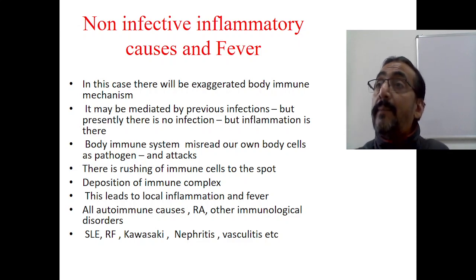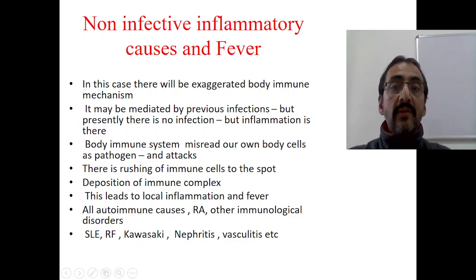These antibodies are produced by the body immune system only, but the stimulus for production of these antibodies is a previous episode of viral fever. That previous viral fever attack causes over-excitation of the body immune system, and the immune system gets deranged or confused to some extent, and now it starts producing antibodies against our own body tissues, thinking that these body tissues are also microorganisms. So this is actually what is happening.